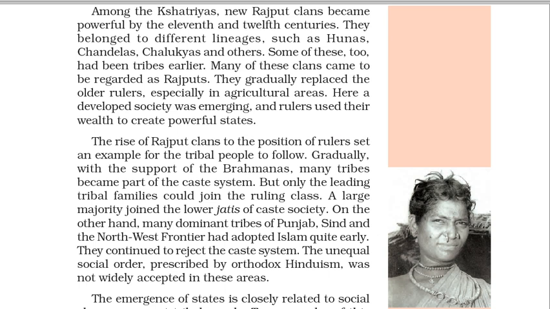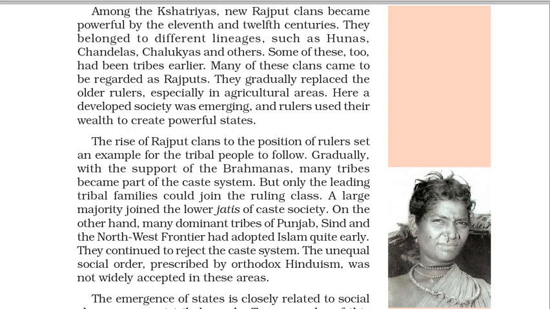Gradually, with the support of the Brahmanas, many tribes became part of the caste system. But only the leading tribal families could join the ruling class. A large majority joined the lower jatis of caste society. On the other hand, many dominant tribes of Punjab, Sindh and the northwest frontier had adopted Islam quite early. They continued to reject the caste system. The unequal social order prescribed by orthodox Hinduism was not widely accepted in these areas.